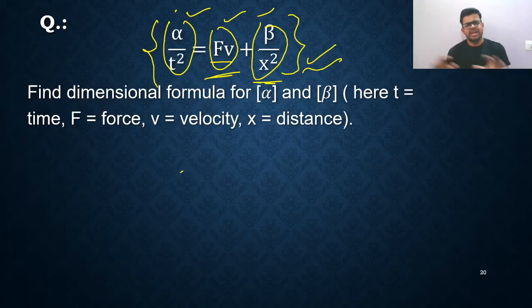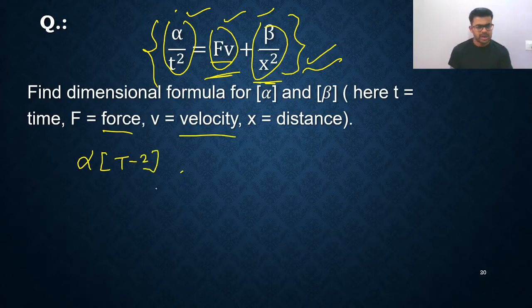We can say Fv and beta upon x square are in addition, so they will have the same dimensional formula. F is force, V is velocity. So directly I'm going to write alpha divided by t square, so I can write t raised to minus 2, because it is in the denominator, and t is time, right?